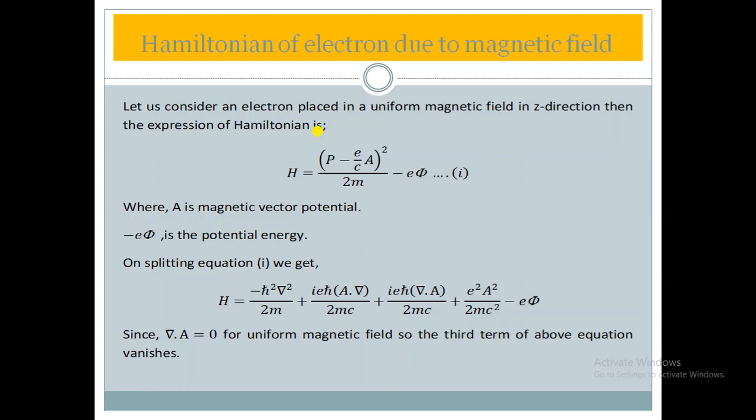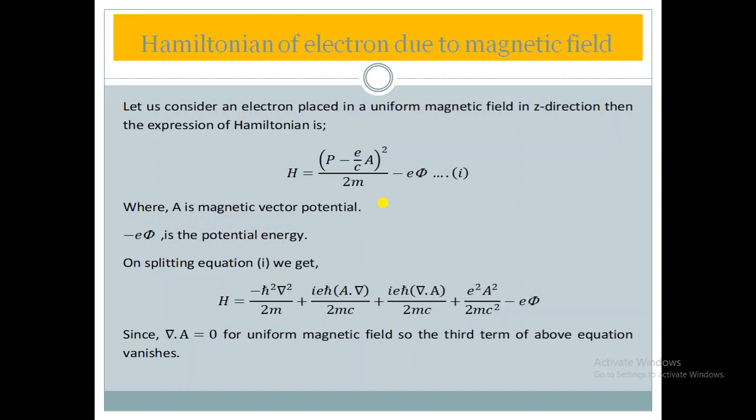But now we are going to deal with the condition where we are applying a uniform magnetic field in the z direction. In such a case, the kinetic energy and potential energy are given by the above expression. The kinetic energy is given by (p minus eA/c) whole square upon 2m.